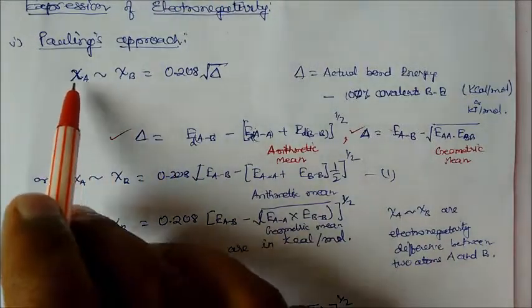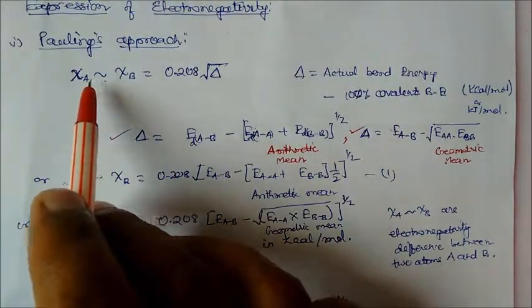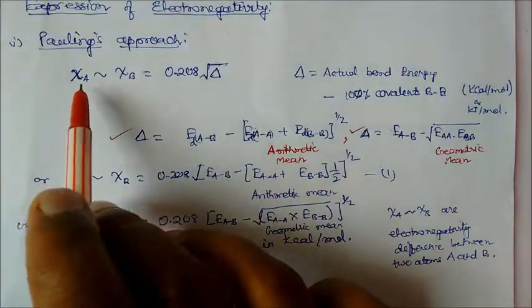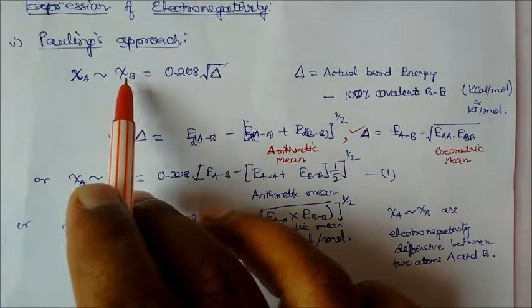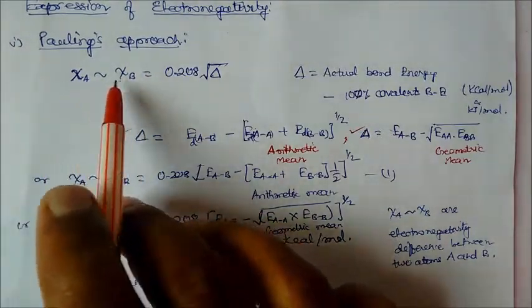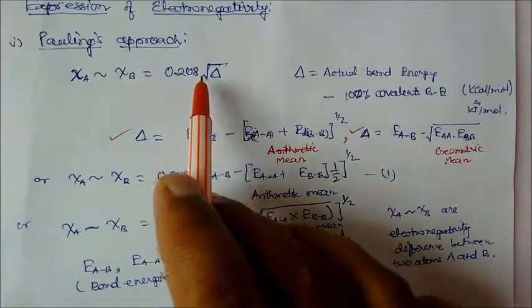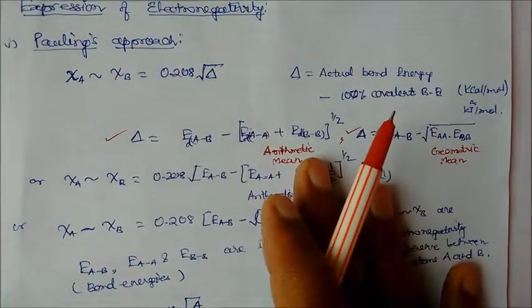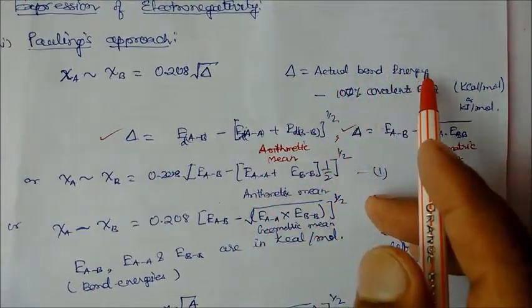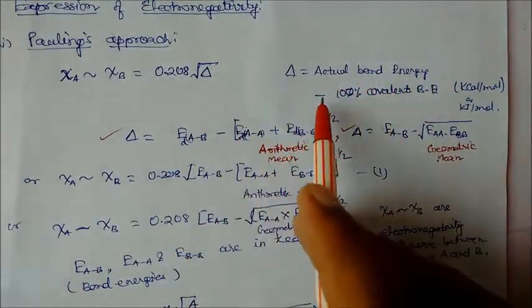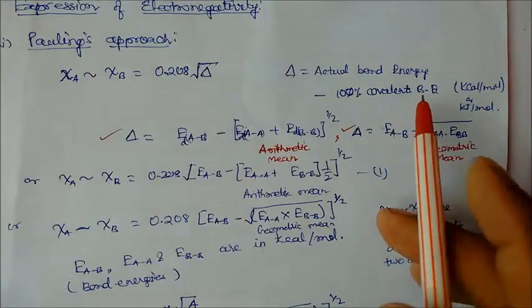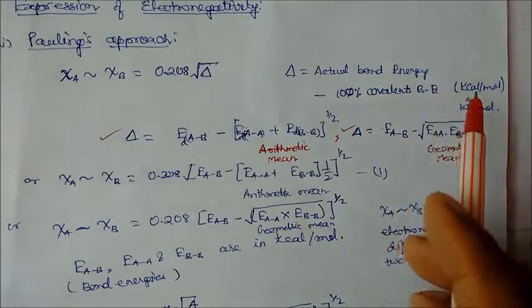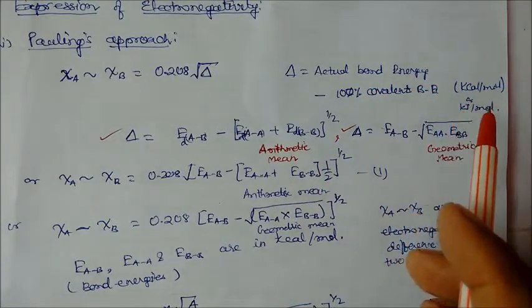We can see here xi A subtracted from xi B. Any atom can be greater. This is the electronegativity xi A, the electronegativity of another atom xi B, and the difference of electronegativity of the atoms equals 0.208 times the square root of delta. What is delta? Delta is the actual bond energy of the atoms A and B minus the 100% covalent bond energy. So this is the difference of the bond energy, and it is expressed in kilocalorie per mole or kilojoule per mole.